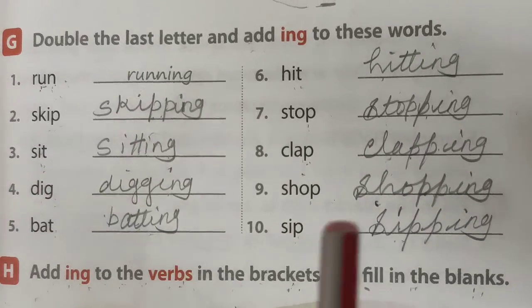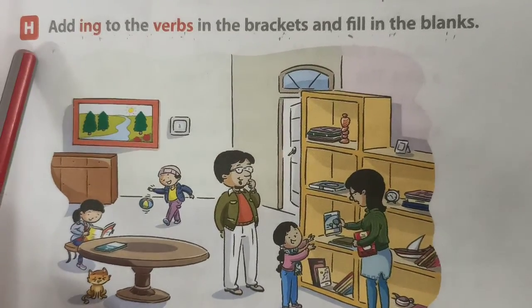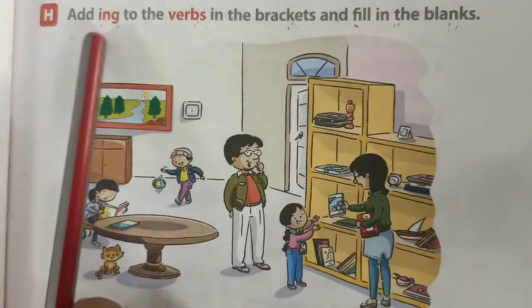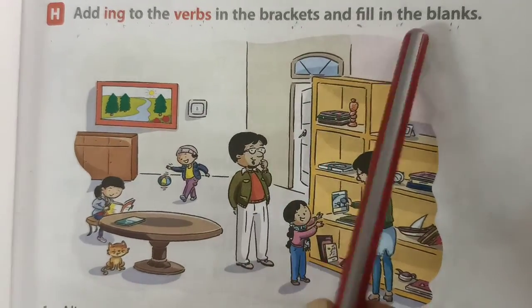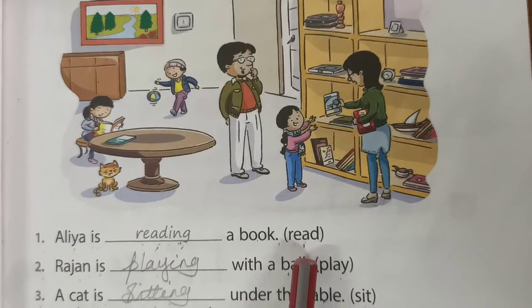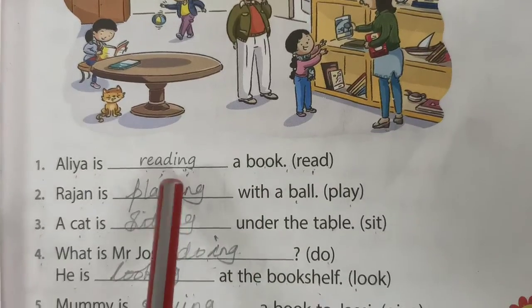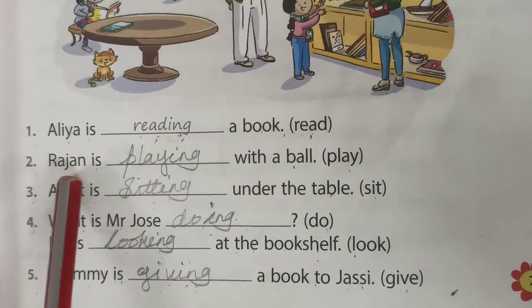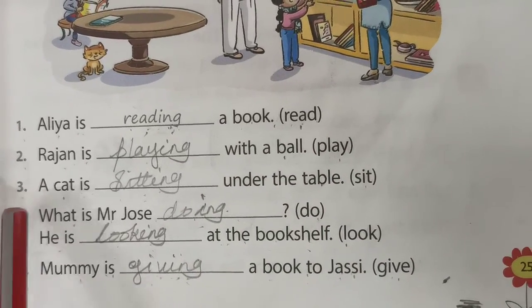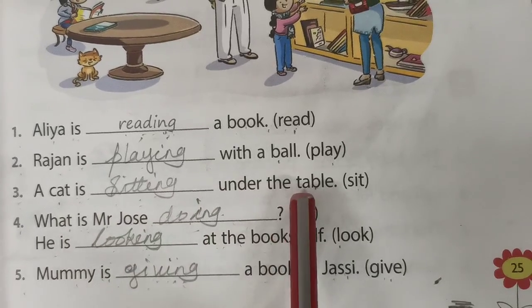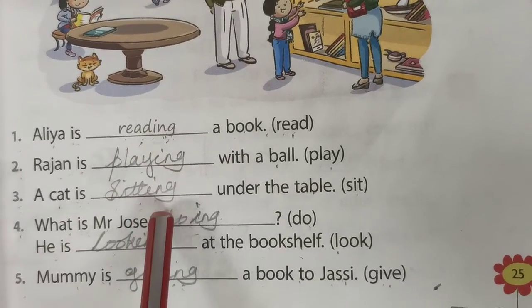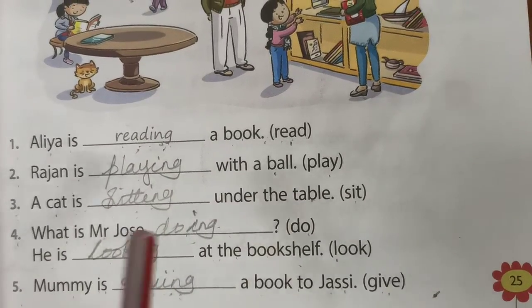Then see the example. Add ing to the verbs in the brackets and fill in the blanks. 1. Alia is reading a book. In the bracket it is read. You should write here reading. 2. Rajan is playing with a ball. In the bracket it is play. Then 3. A cat is sitting under the table. In the bracket it is sit. You should write here sitting, add ing form.